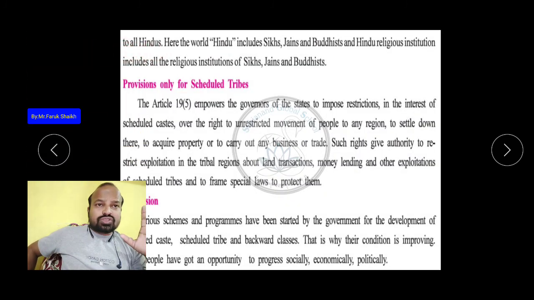Here the word Hindus includes Sikh, Jain and Buddhist, and Hindu religious institutions include all the religious institutions of Sikh, Jain and Buddhist.